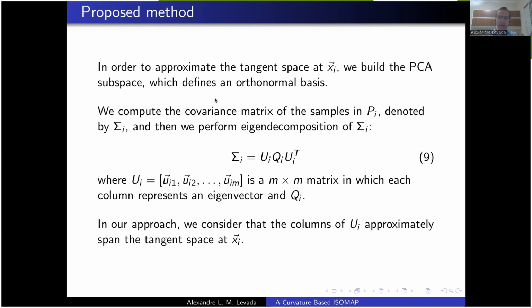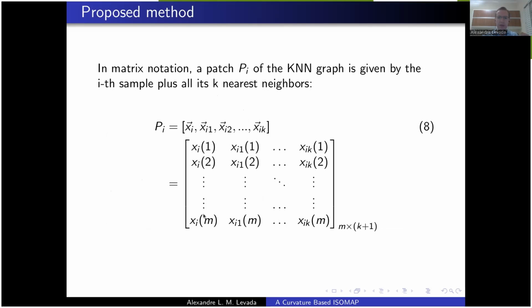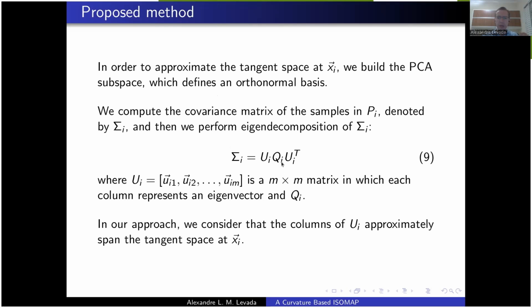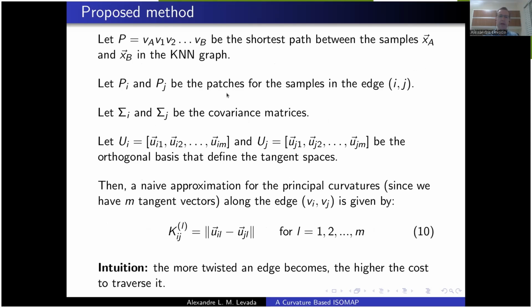We build a PCA subspace. So we find the covariance matrix of this patch, and we use the columns of this matrix U_i, which are the eigenvectors of the covariance matrix, to approximate the tangent space around x_i.